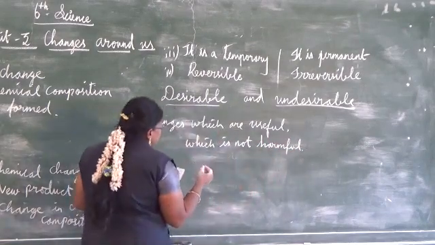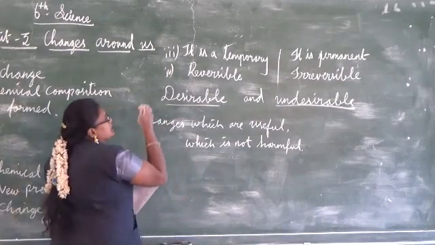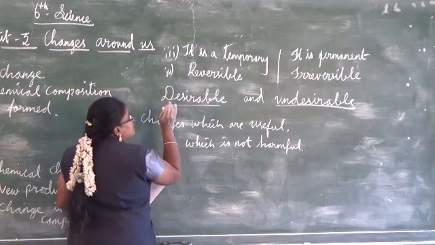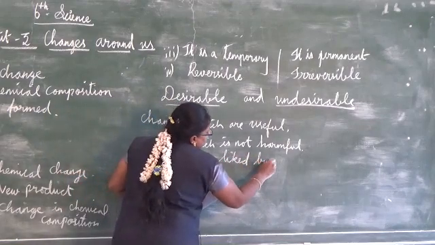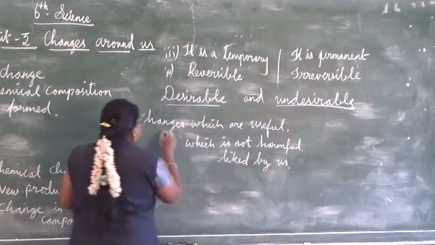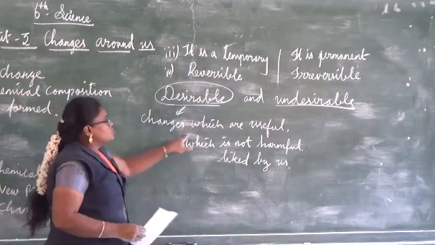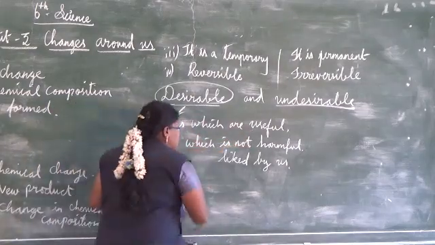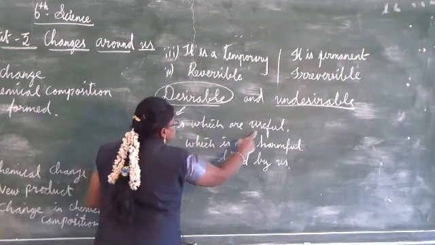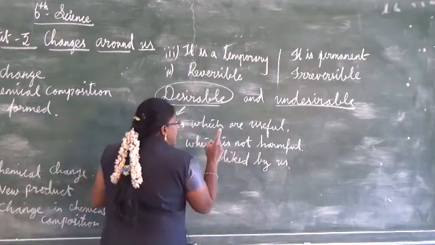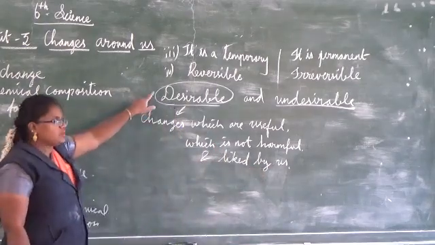Then they are saying, which is liked by us. Some changes are liked by us, that will be said as what? Desirable. Okay, children, that is all said to be desirable change. It is not at all a harmful one. So changes which are useful, not harmful, and liked by us are said to be desirable change.